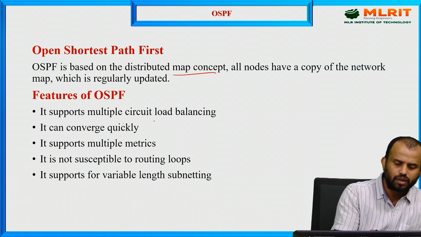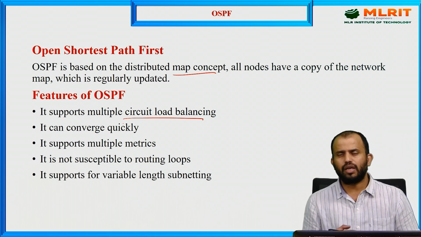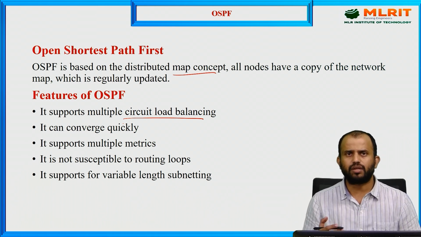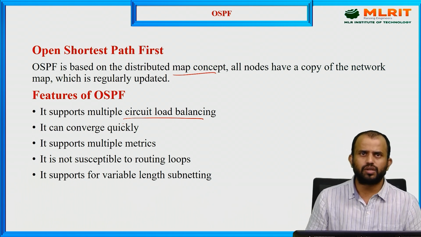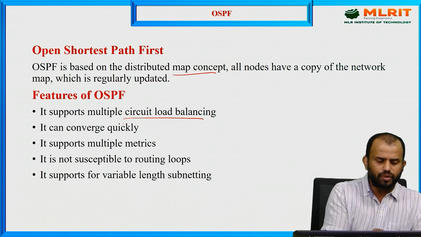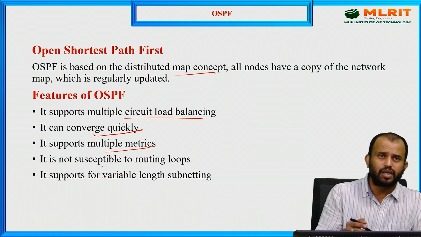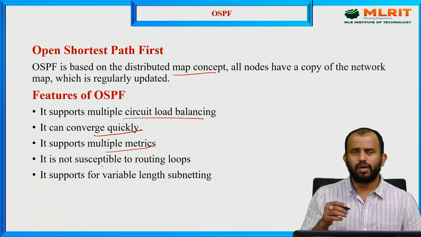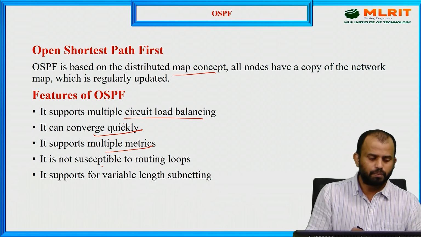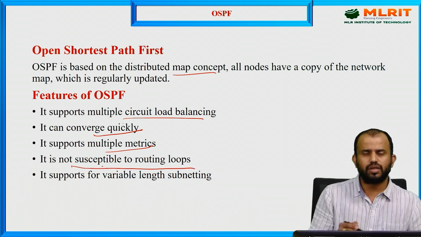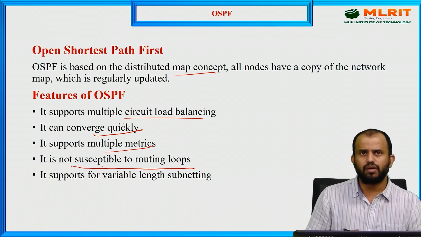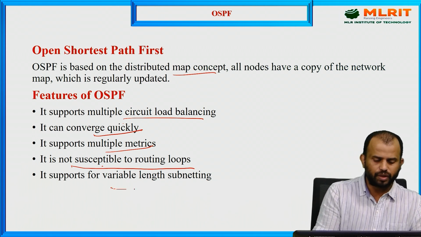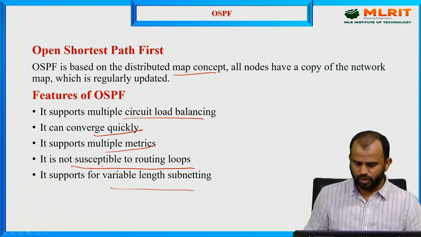It also supports multiple circuit load balancing. If you go for this, n number of packets are received, n number of hubs are there, n number of routers are present over there. We need to support multiple routers and multiple circuit load balancing. It converges quickly, and it supports multiple metrics, in the sense n number of channels and n number of hubs are there. It also supports multiple hubs present in the network architecture, and it is not susceptible to routing loops. It is difficult to analyze routing loops, but it supports variable length values. That is a major advantage of this OSPF mechanism.